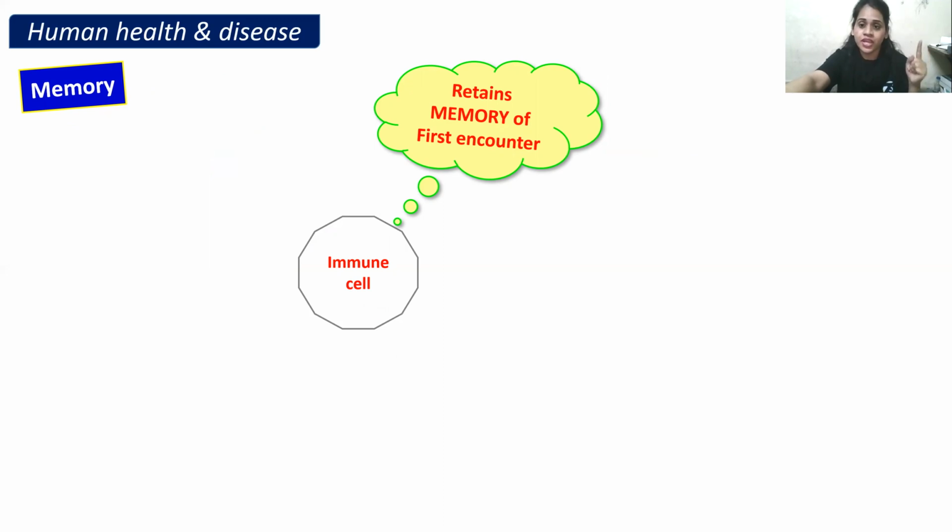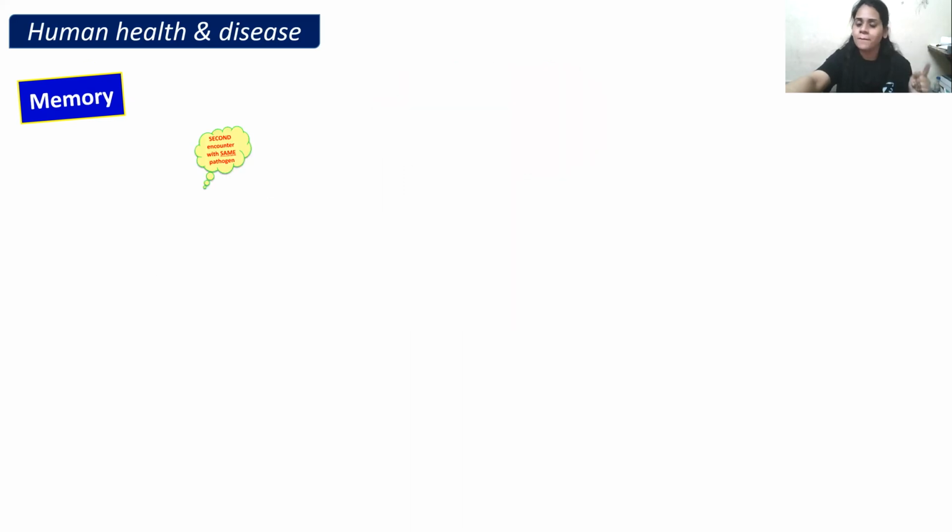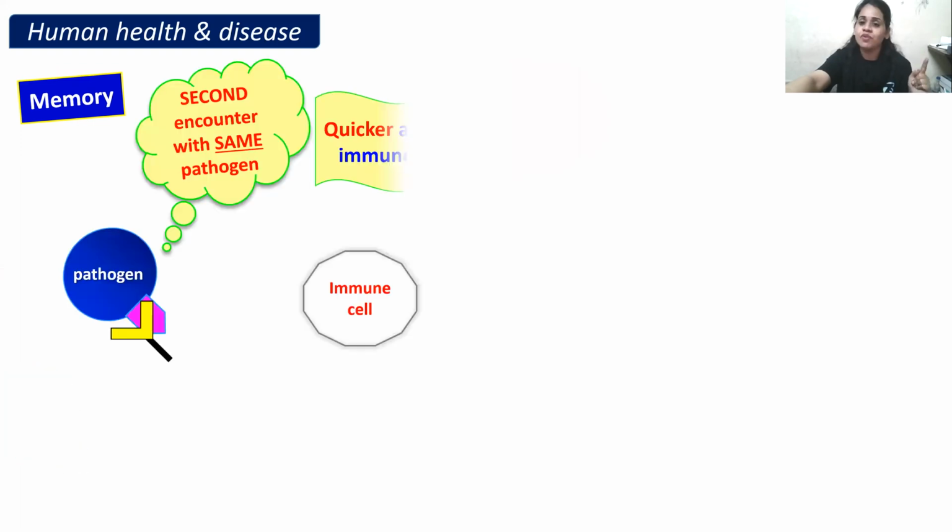So whenever this pathogen comes again, our immune cells have already retained it in memory. This time it is not going to take much time to produce antibodies. It's going to immediately produce the antibody and kill the pathogen. During the second encounter with the same pathogen, antibody production happens, but the response is quicker as well as stronger. Is it clear?